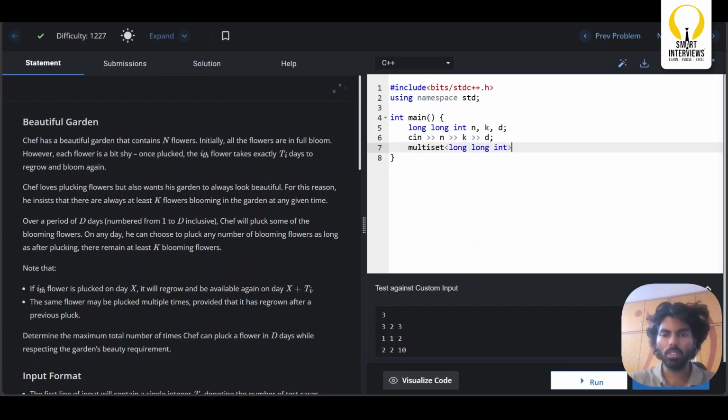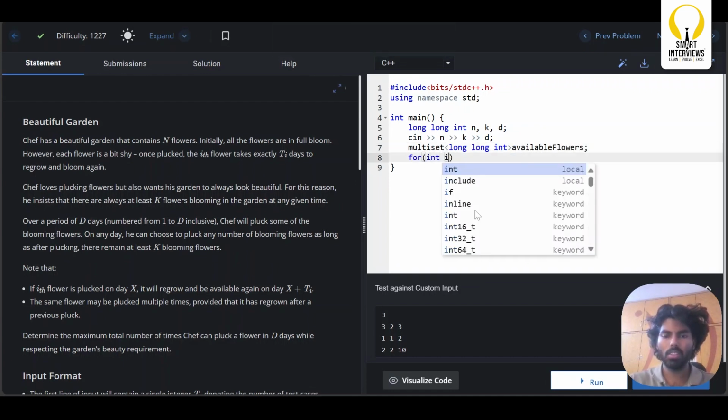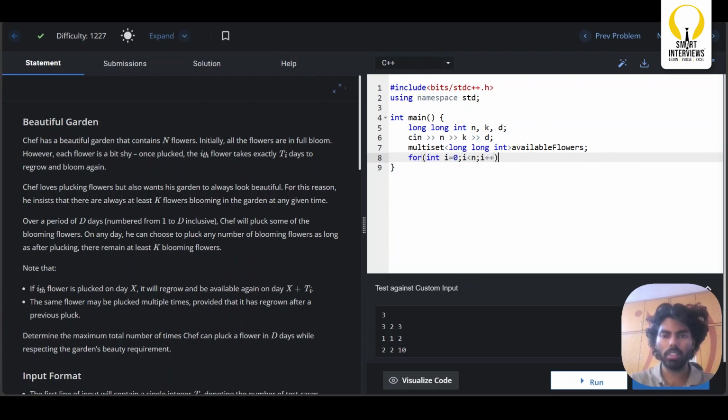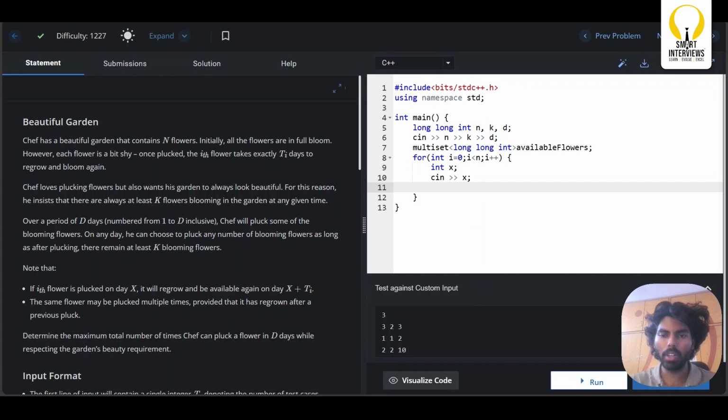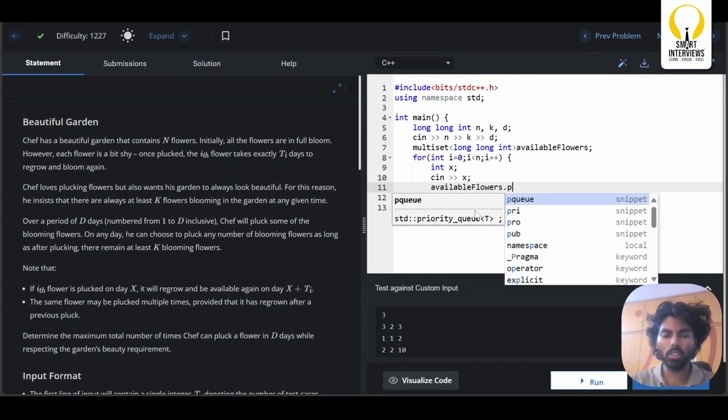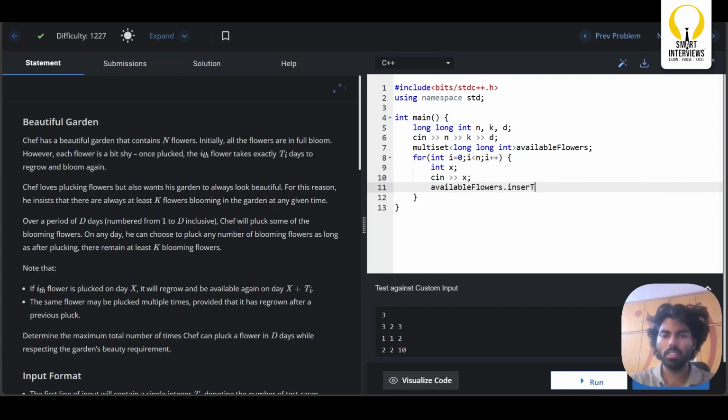So long int multiset available flowers. For i equal 0, i less than n, i plus plus, I will take the input directly into some variable x, and then simply insert it into the available flowers. Instead of taking into an array, I am taking it directly into the available flowers.